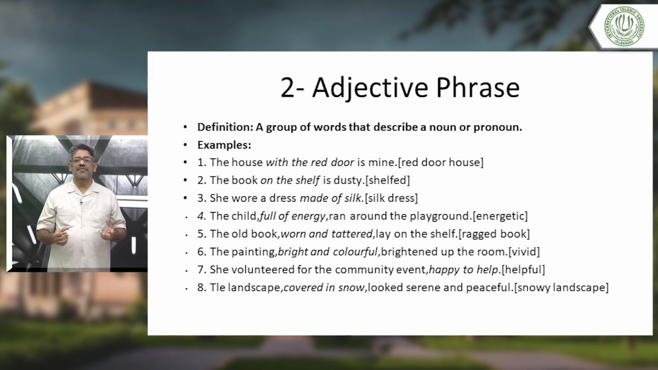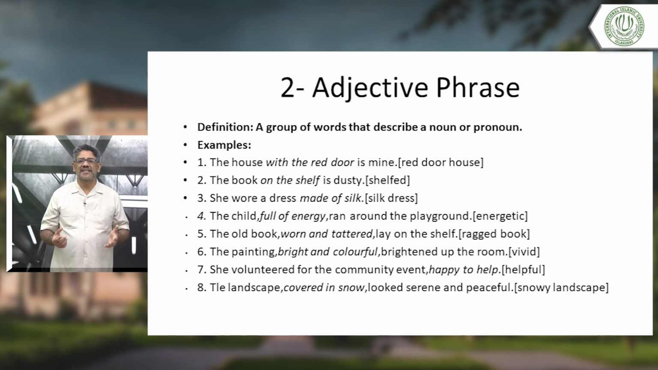Number 3, she wore a dress made of silk. You can say she wore a silk dress. She wore a silk dress. It is enough. She wore a dress made of silk. Dress made of silk, this is the adjective phrase.